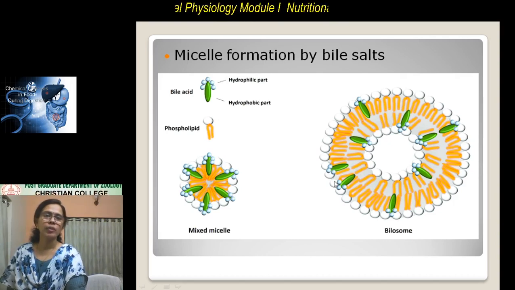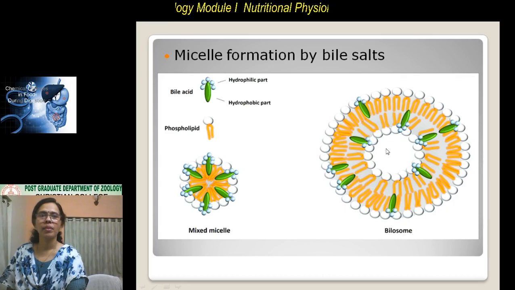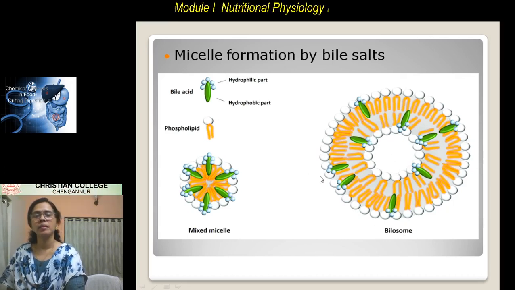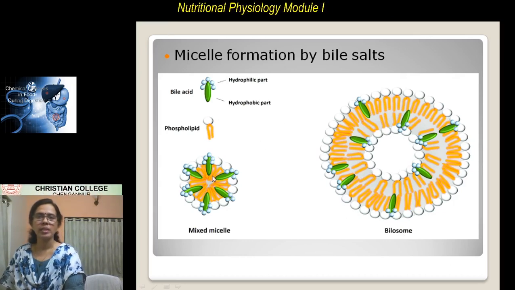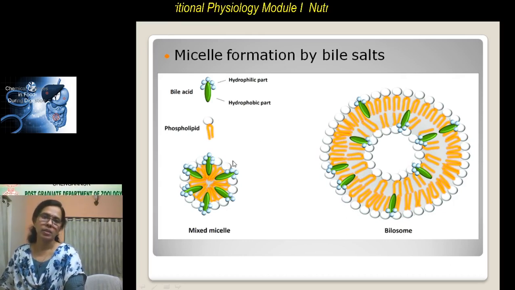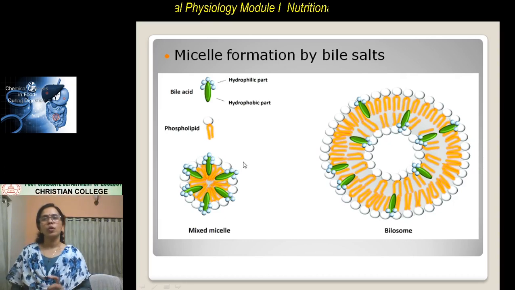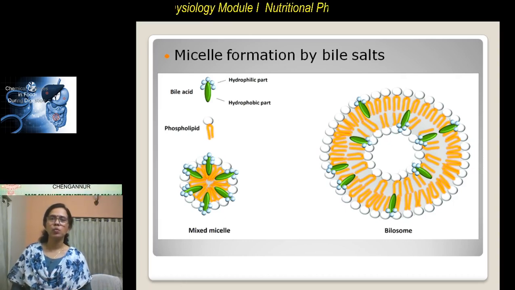Then the hydrophilic part is placed outside, and it helps in keeping the fat droplets in the solution so that lipase can act. So for the action of lipase, bile helps in two ways.